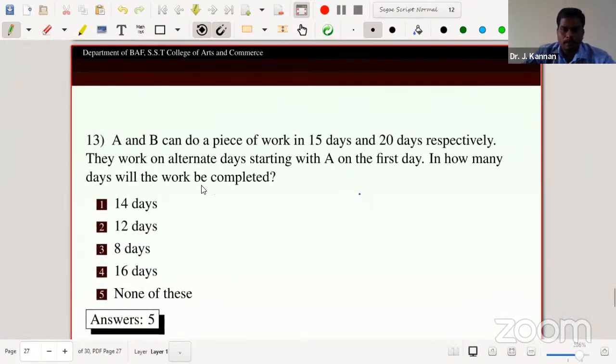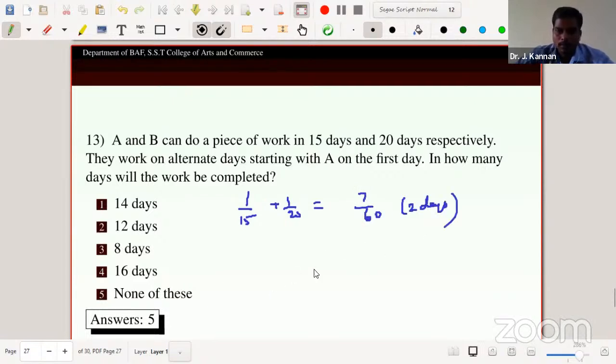Okay. So just calculate the 2 days' work. 1 by 15 plus 1 by 20 equal to 7 by 60. So that is the 2 days' work. Now multiply by 8, because no integer multiplied by 7 equals 60, so the closest below 60 is 8.